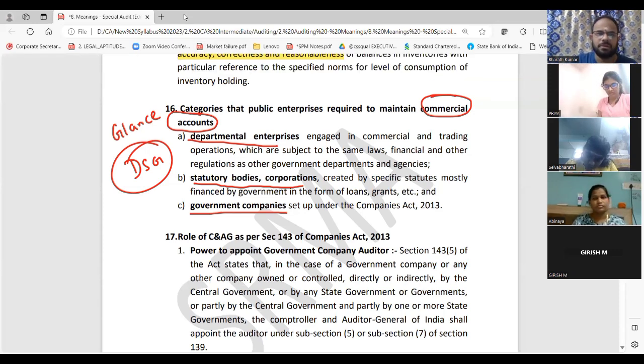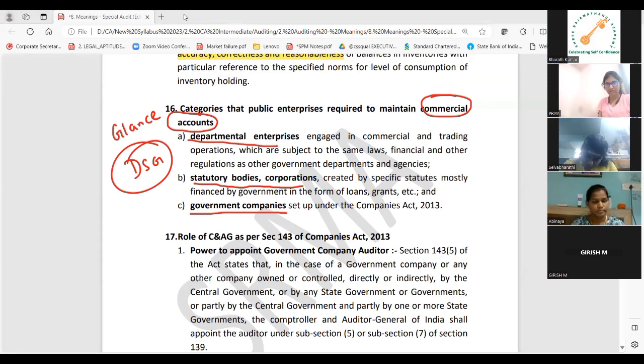Can you write the common points also along with that? Write this and write the common points which I told you.